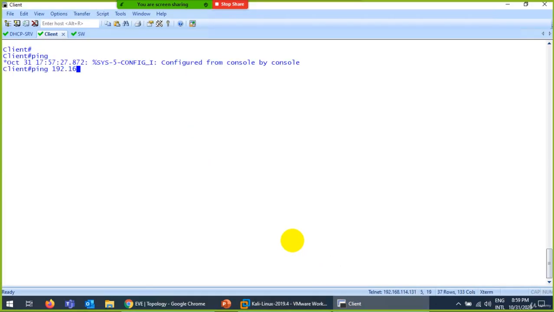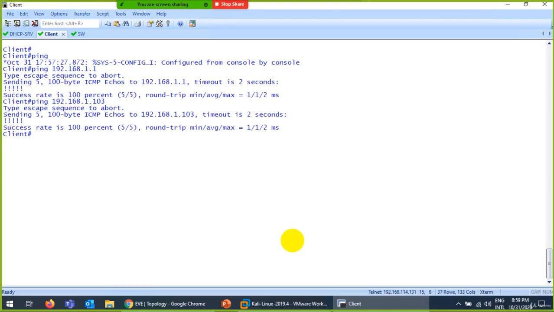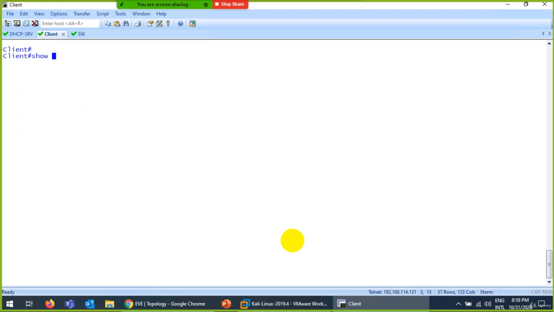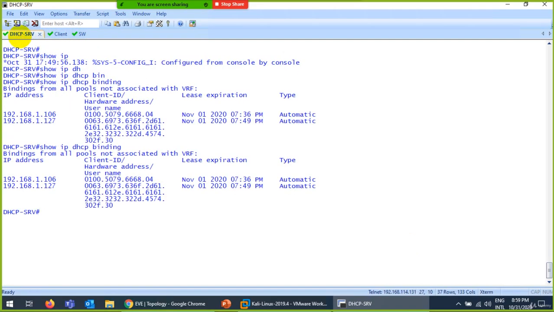Let me ping. The first packet goes and ARP. 1.1 I ping, and 103 is Kali Linux. Now let me show you. Show IP ARP. It says .1 is R1, which is the DHCP server, .3 is the Kali Linux, and 127 is this device itself. And the same thing will be kept on this device.